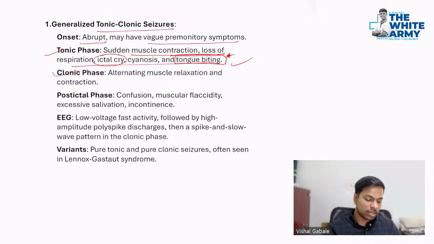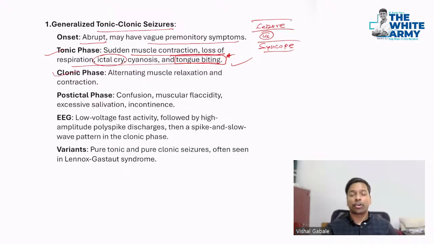This is a differentiating feature between seizure and syncope. Many times a patient comes with a history of unconsciousness, or is brought by relatives with such a history. Now, if the patient doesn't have a tongue bite or you don't get an ictal cry, or if you get frothing of the mouth, these are mostly suggestive of GTCS or seizures rather than syncope, which we'll discuss in the history part next.